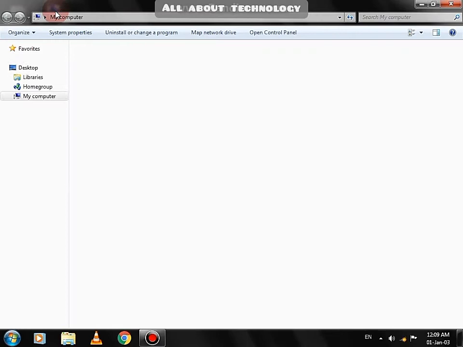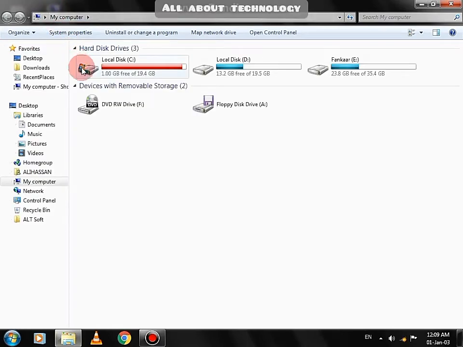First, see my local disk C. You can see it's low on memory. Let's free up some space.